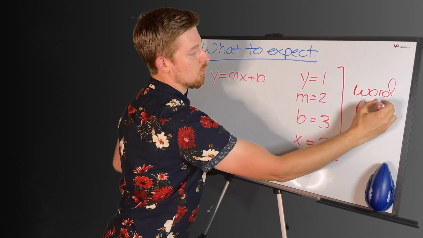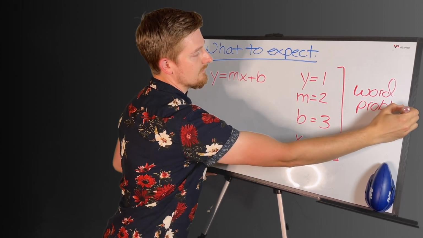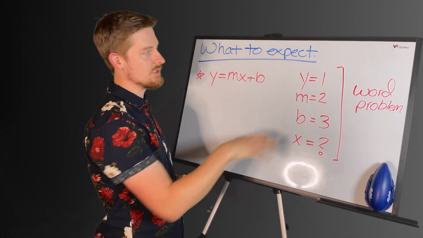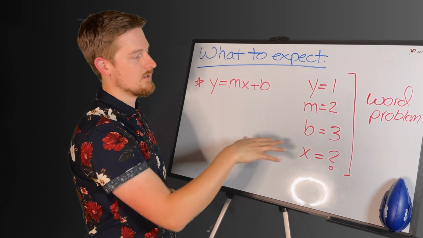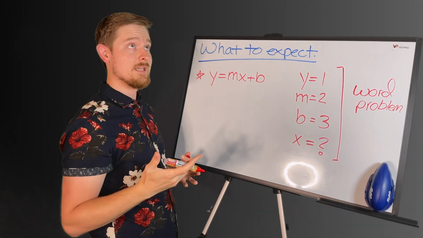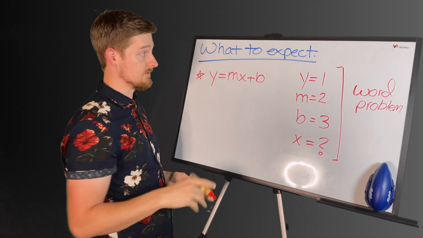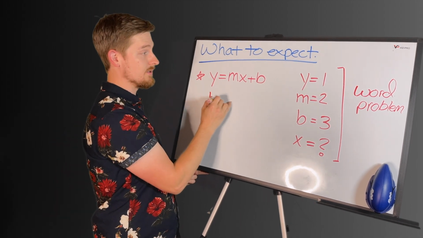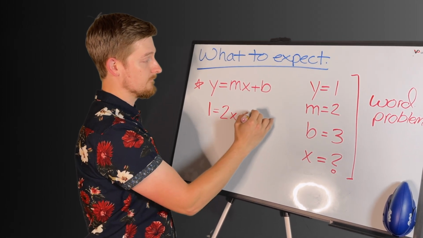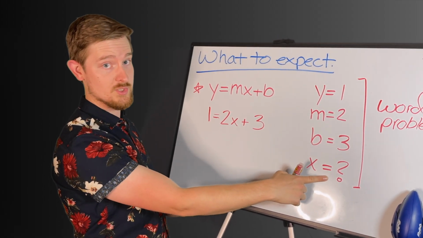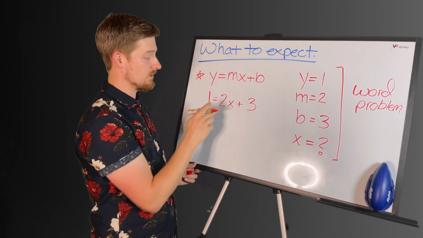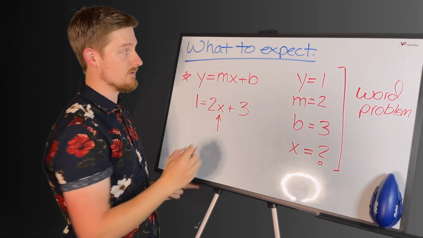Your word problem is going to be giving you a narrative. It's got to have a situation, and in that situation, it's going to tell you what these numbers are and where they need to go in terms of what variable they match to. In terms of algebra skills, we need to be able to plug our numbers into the equation in order to solve for the missing variable, which was x. At this point, all that we need to do is move the 3 and the 2 over in order to solve for this x, and then we've solved the physics problem.